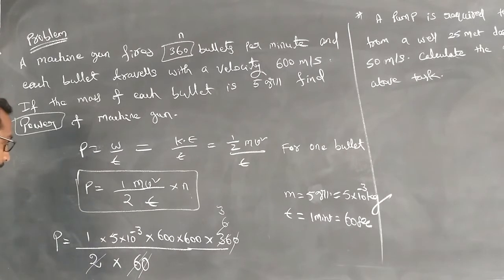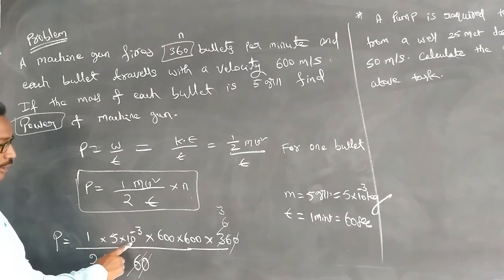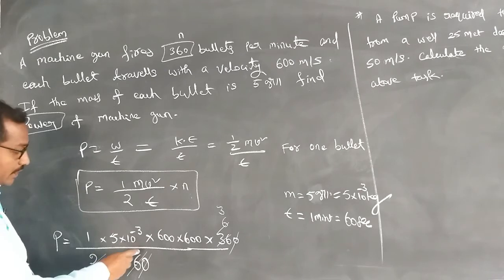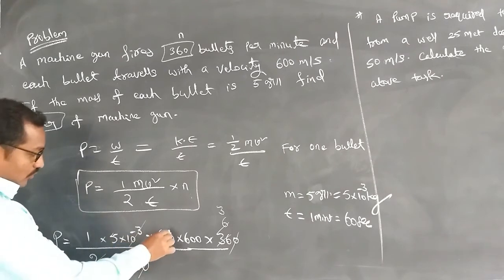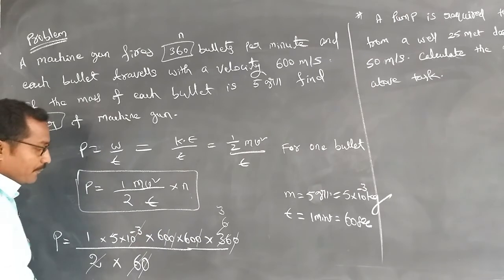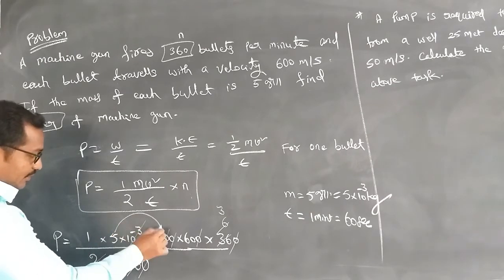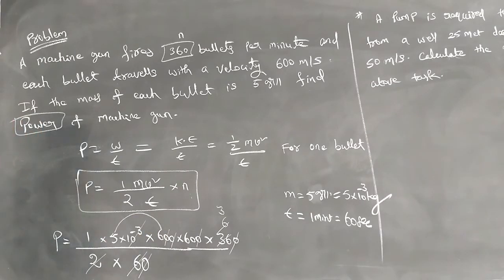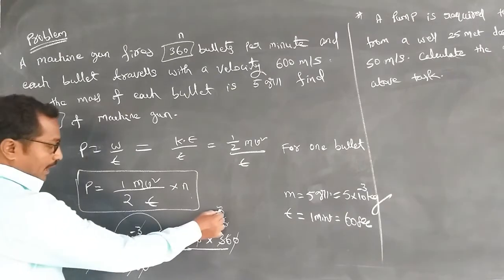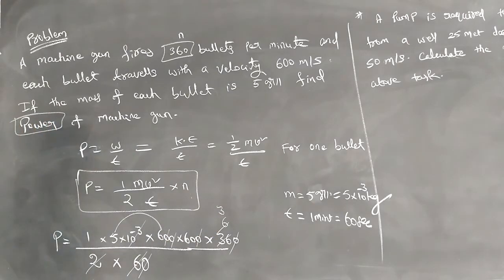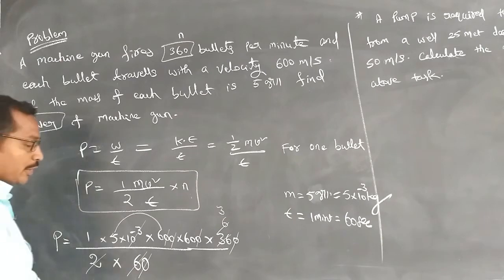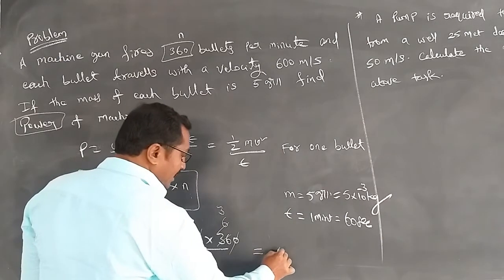Okay, right. And coming to this one here, we have 10 to the power of minus 3. Here, 1, 2 and 1, so these zeros are also going to get cancelled. Next case, here I am taking this value: 5 sixes are 30, and here 6 threes are 18. If you do this, we are going to get the value of